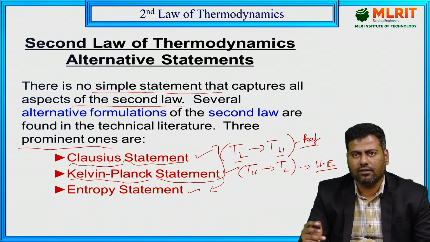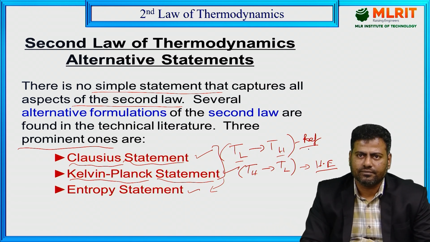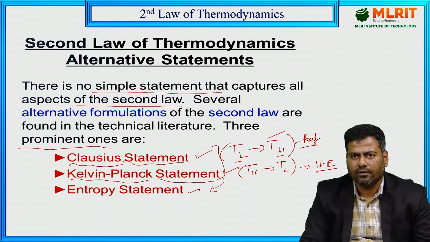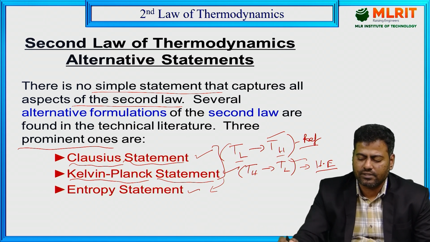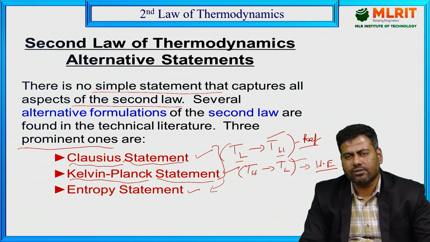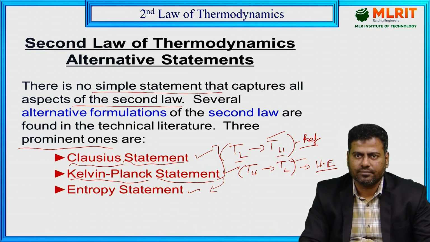There are other statements also, but with respect to these, I can easily sense the spontaneous process and non-spontaneous process. For the non-spontaneous process it is feasible, and for the spontaneous process it is also feasible. So how to sense that?